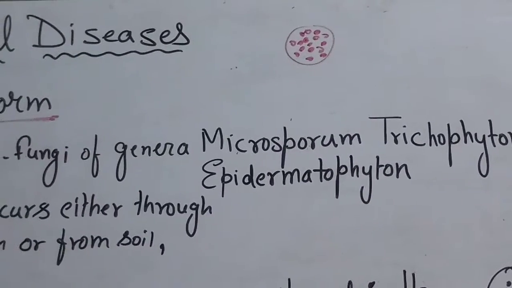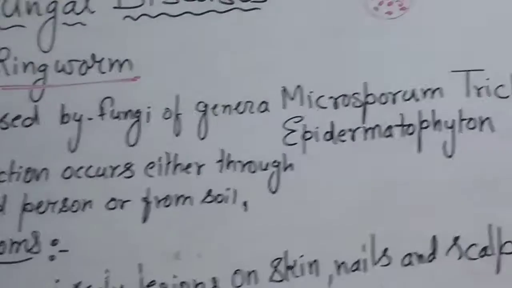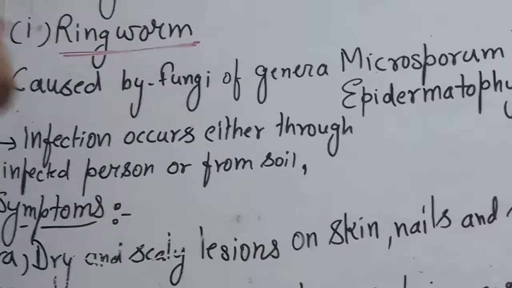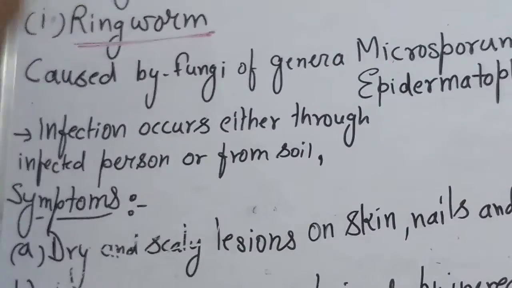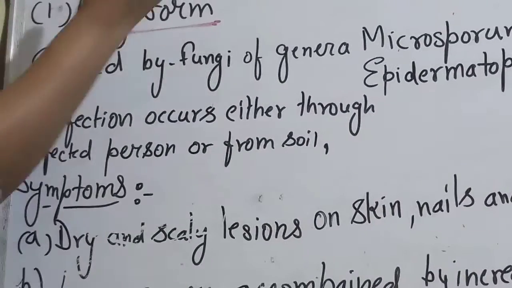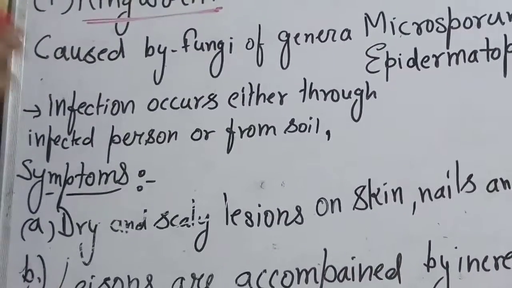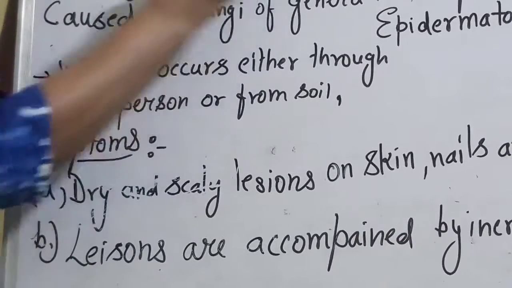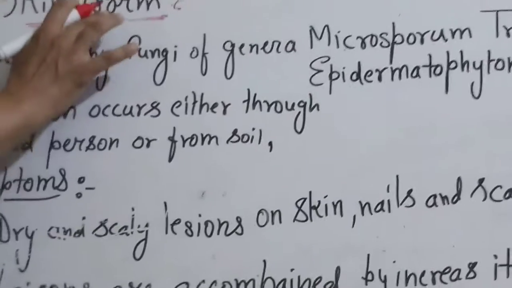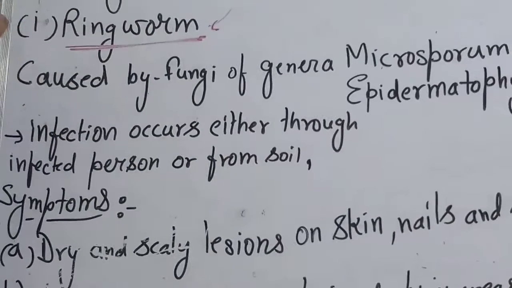In ringworm we feel irritation and itching, and some lesions, ring-like things, are found. That's why we say ringworm. Its name is worm, but it is not caused by a worm. It is a fungal disease.